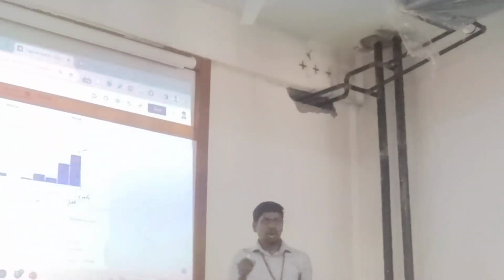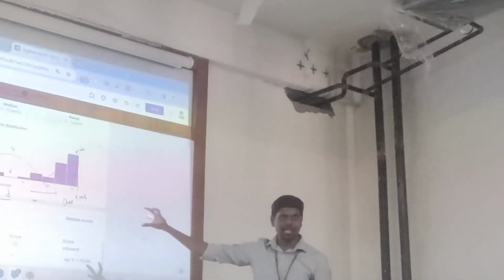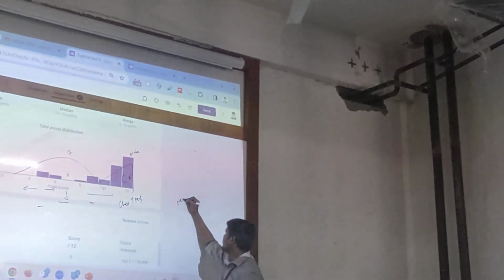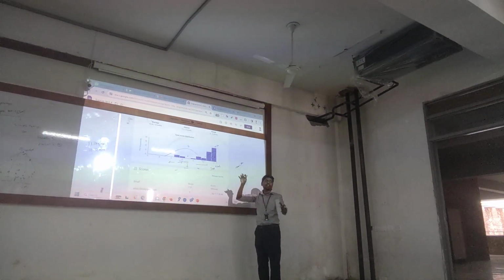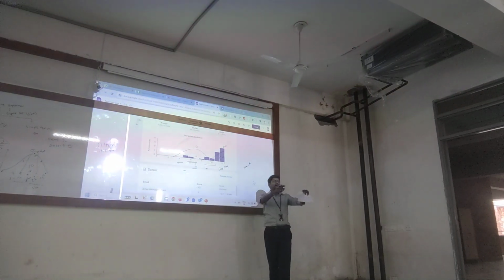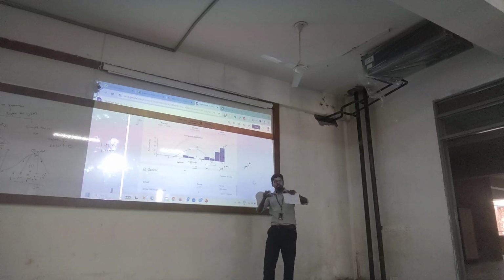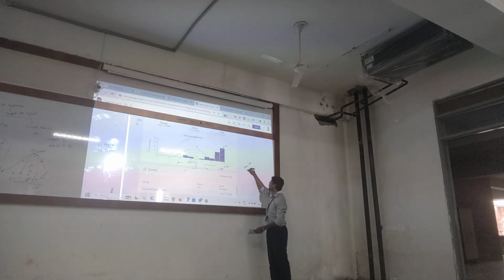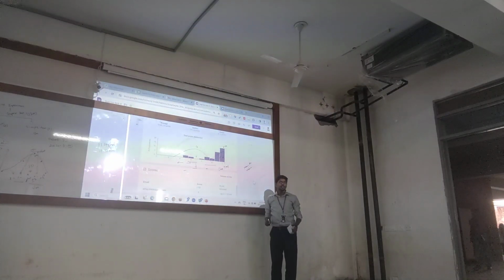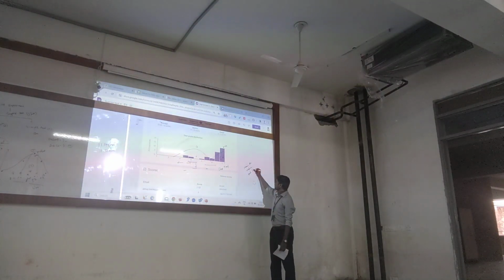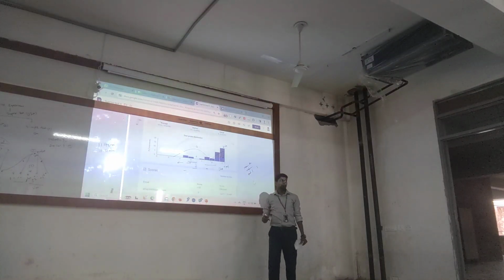So in order to perform these standard deviation calculations, we need the mean. Mean means the average value of a classroom. Then we need the most commonly happening values in the classroom. Most commonly appearing values will be the median values in the classroom, and the mode will be the difference between high and low.